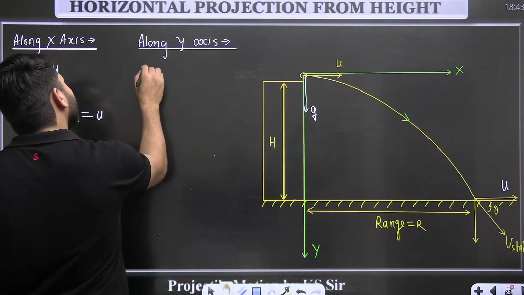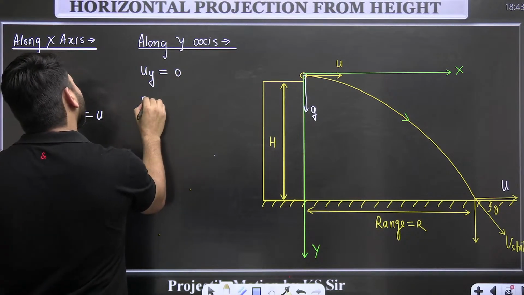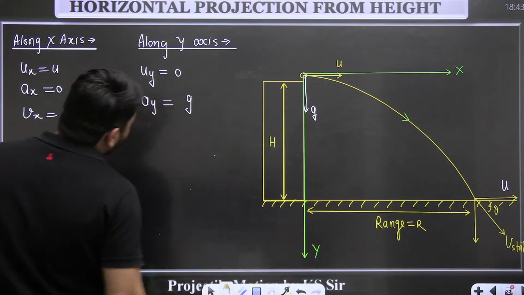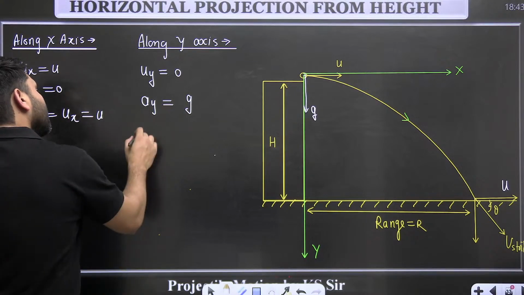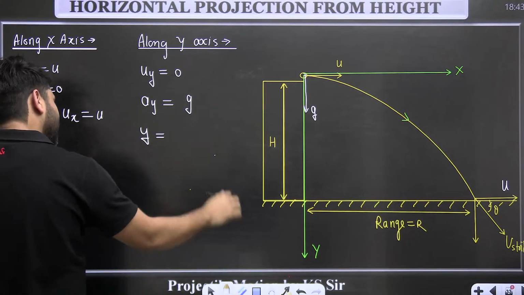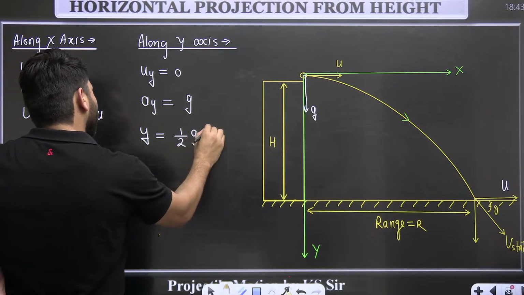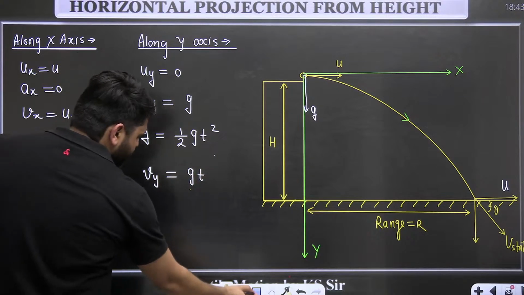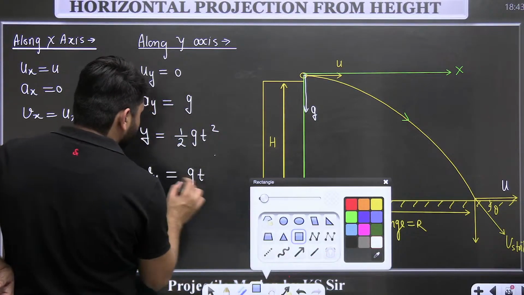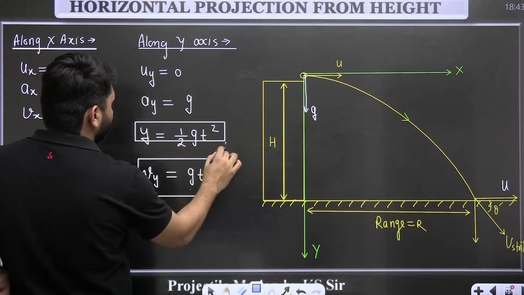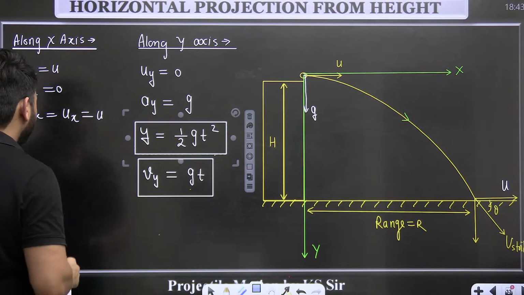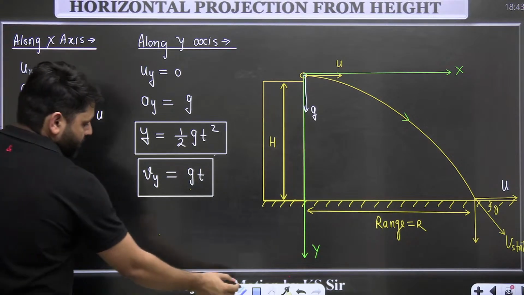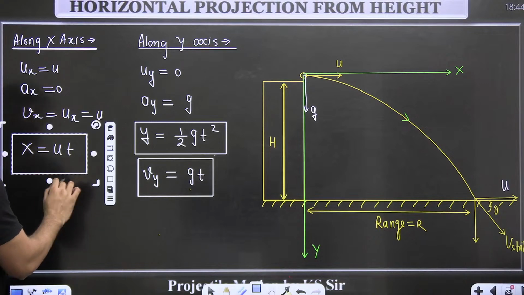Along the y direction, is there any velocity in the y direction initially? No. Acceleration in the y direction is g, which is downward, and we have taken downward direction as the positive. That's why we are writing g. So displacement in y direction at any time will be half gt square. Velocity in y direction will be g into t. I'm not writing minus. Why? Because I have considered downward direction as the positive direction. Displacement in the x direction at any time will be u into t. So displacement in the horizontal direction will be like this.